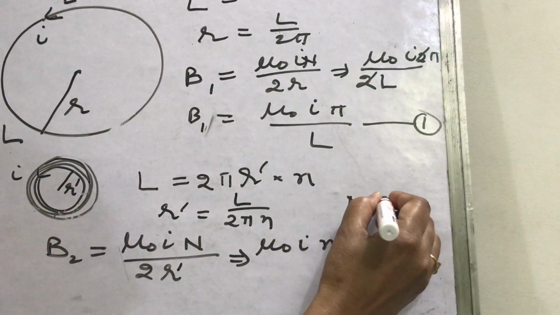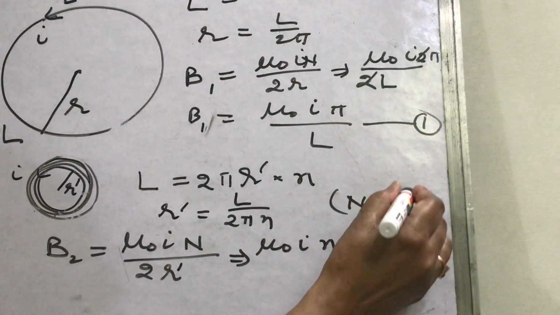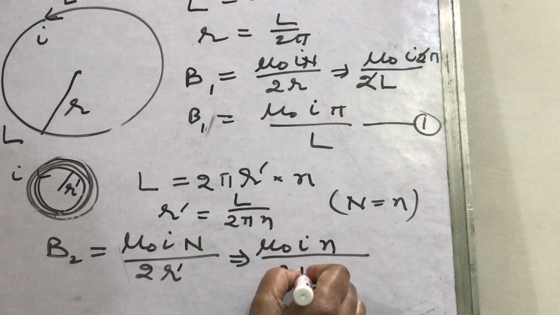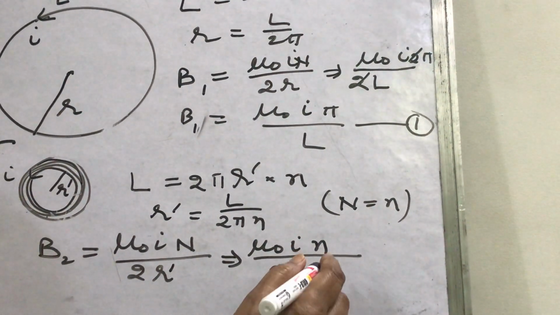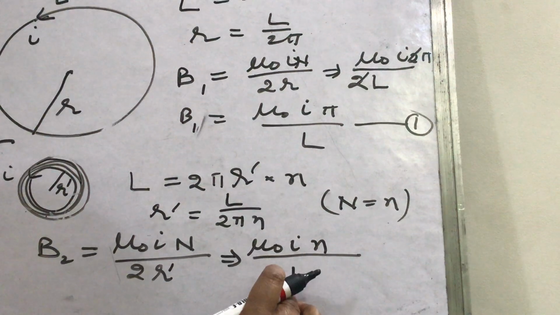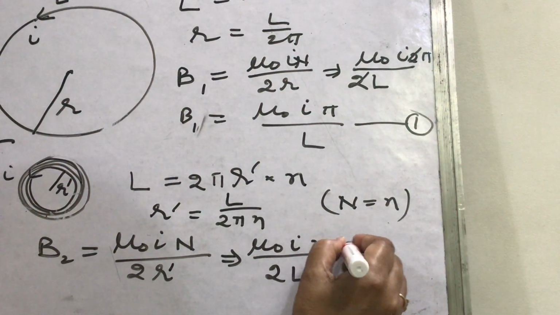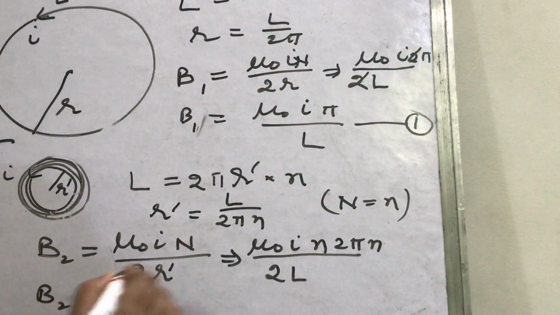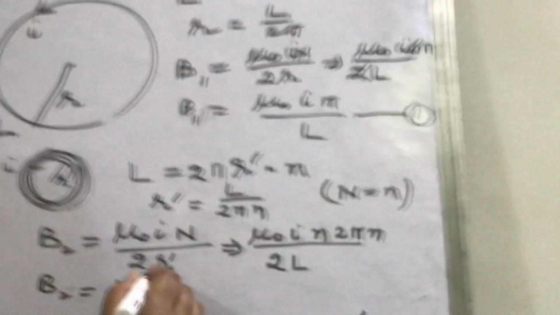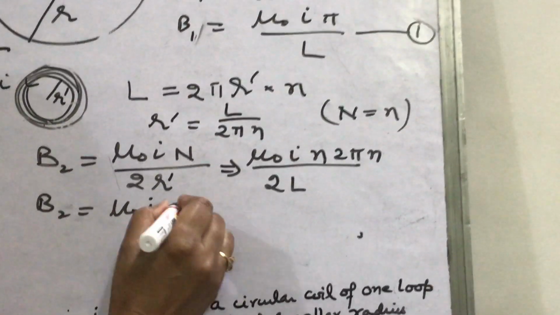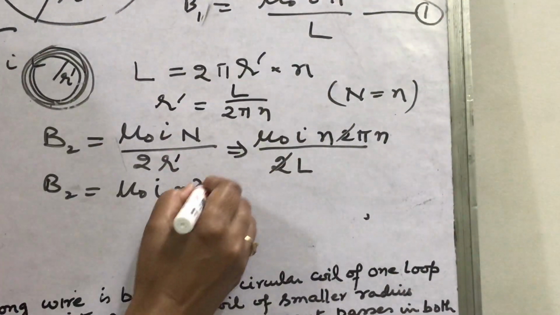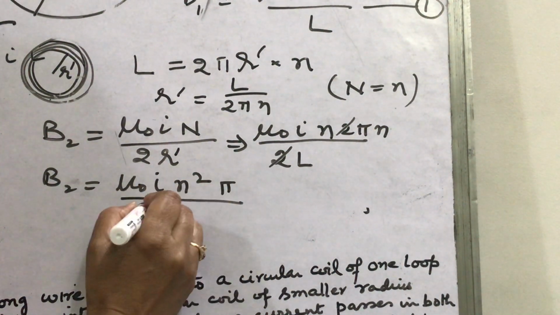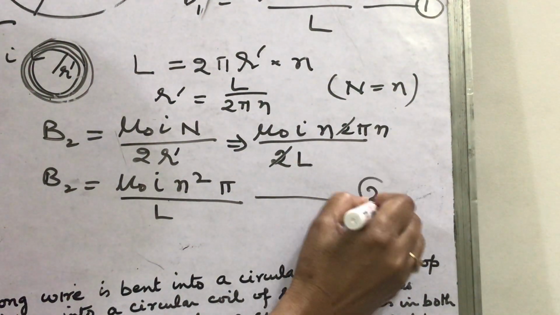In the second case you put n in the formula, and this 2 r dash is L upon 2 pi n, so this is 2 pi n. In this way you can write B2. B2 is mu naught I n square, 2 and 2 cancel, mu naught I n square pi upon L. This is the second case.